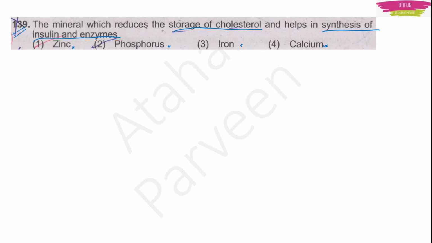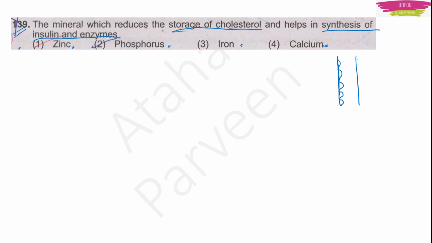If we look at this question, he's saying reduces the storage of cholesterol. Now, what is cholesterol? Now, imagine this is a blood vessel. Okay. Now, cholesterol is nothing but fats. Okay. So, these fats are getting stored.